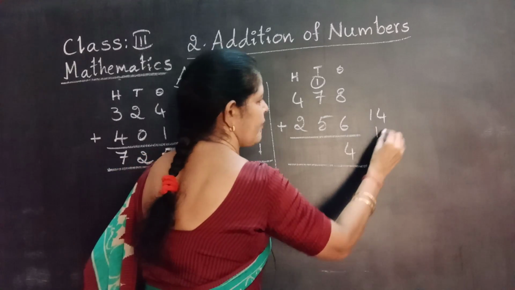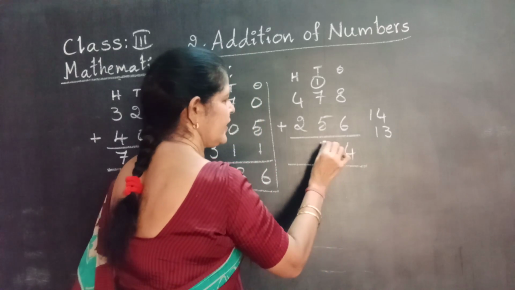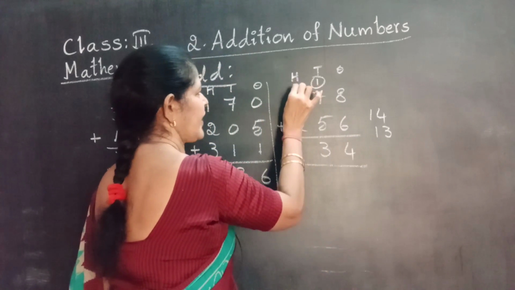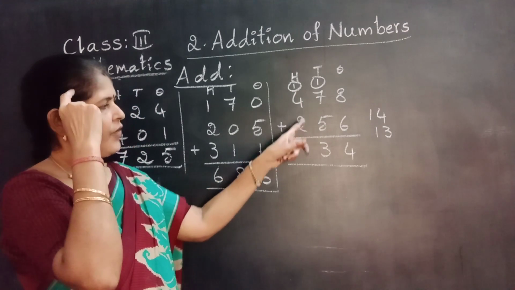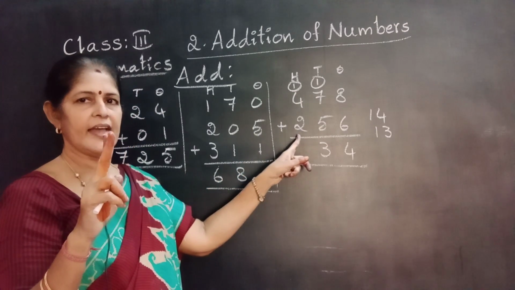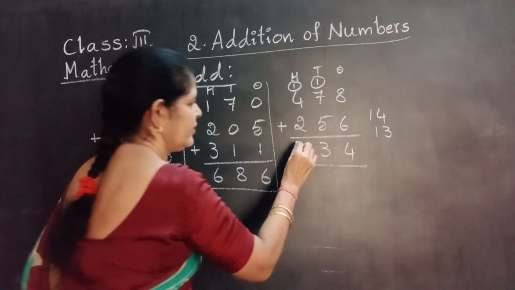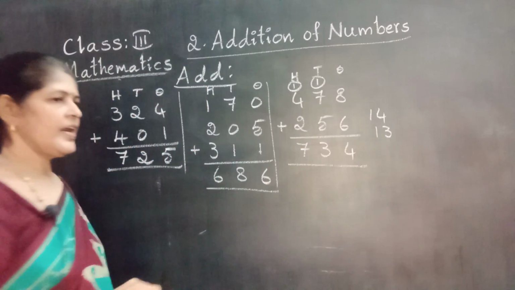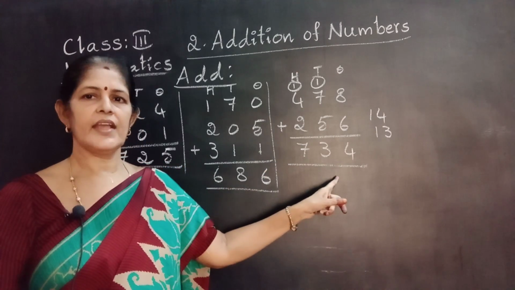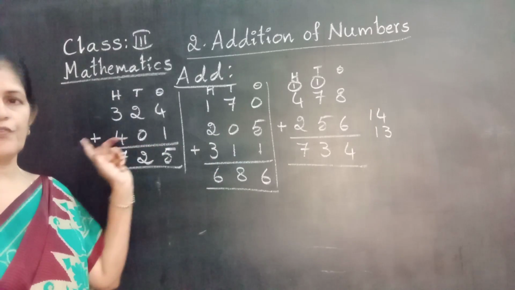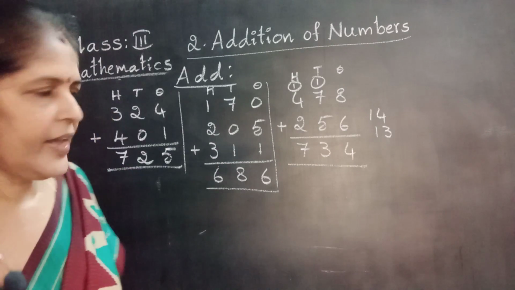Again two-digit number. Put aside. 3 write in the tens place. 1 carry forward to hundreds place. 1 plus 4, 5. 5 in the mind. Take 2 fingers. 5 after 6, 7. What is the total? 734. Three-digit numbers with regrouping. These were without regrouping. Another example.